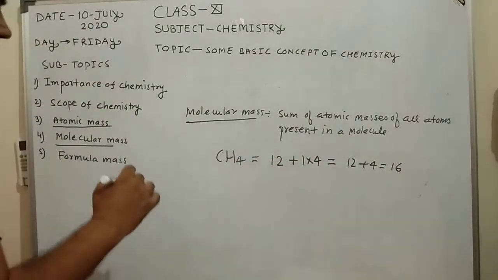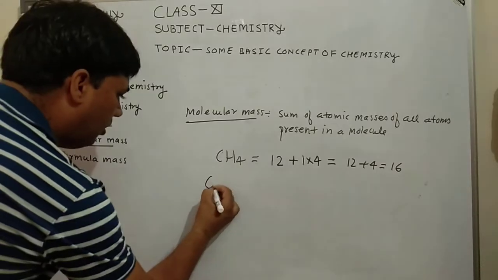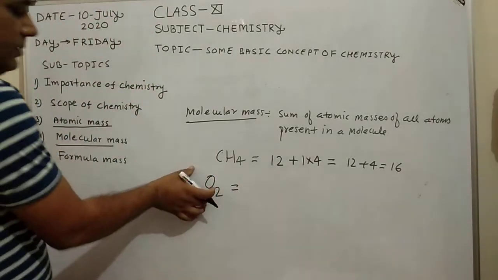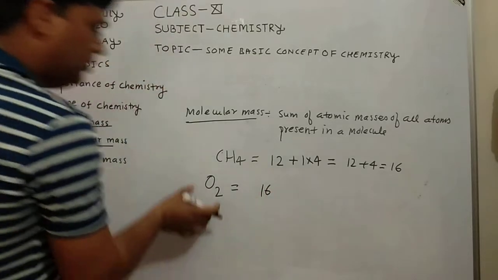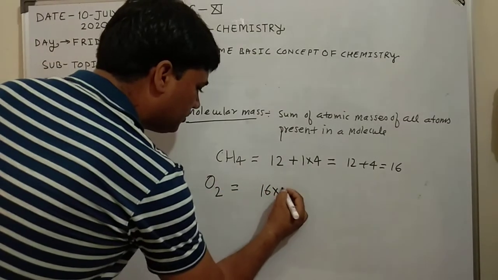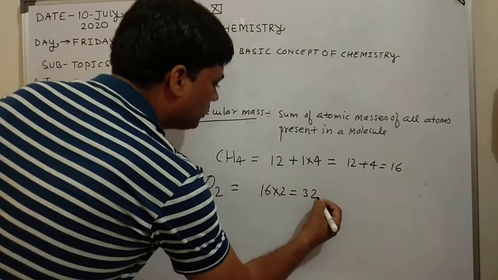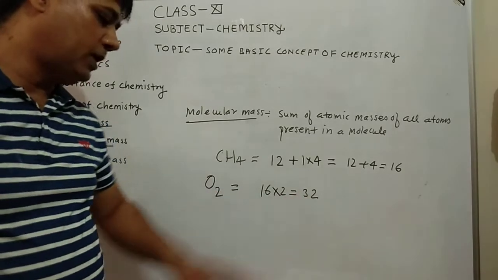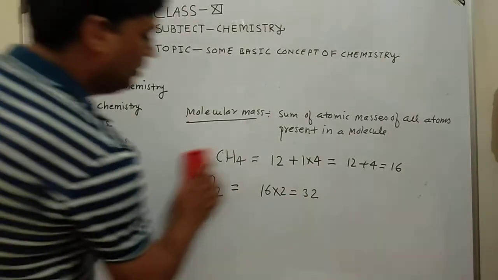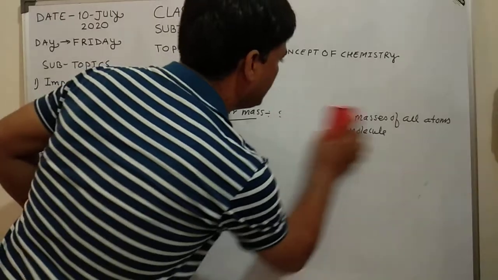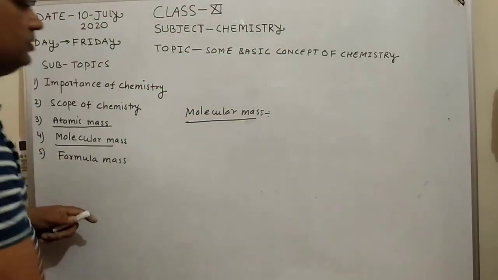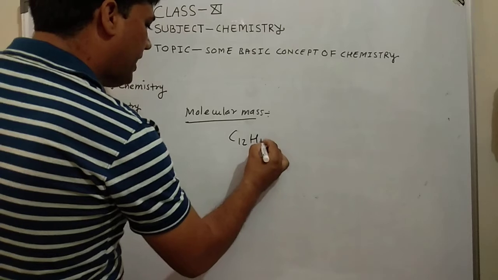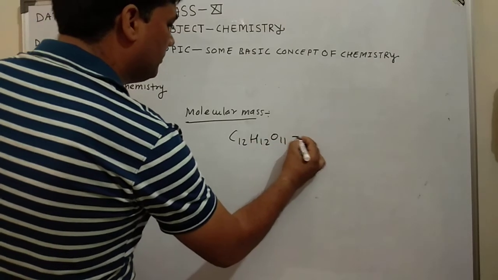Next, molecular mass of oxygen, O2. Mass of one atom of oxygen is equal to 16, where 2 atoms of oxygen are present, so 16 into 2 is equal to 32. So the molecular mass of oxygen is equal to 32. How can we calculate the molecular mass of glucose? First, you should know the formula of glucose, C12H22O11.